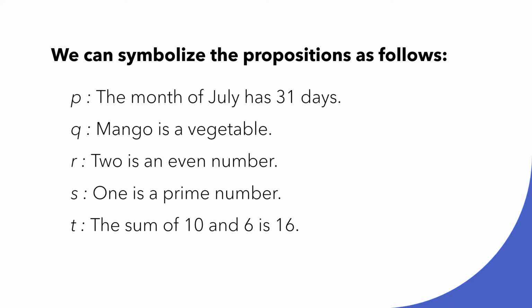Now we can symbolize the propositions as follows. So you can see there, the month of July has 31 days is represented by the letter P. Mango is a vegetable with the letter Q. 2 is an even number with the letter R. 1 is a prime number with the letter S. And the sum of 10 and 6 is 16 with the letter T. You can symbolize a proposition using any letter from the alphabet.